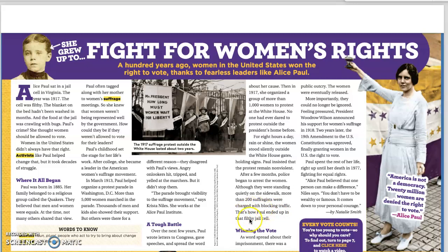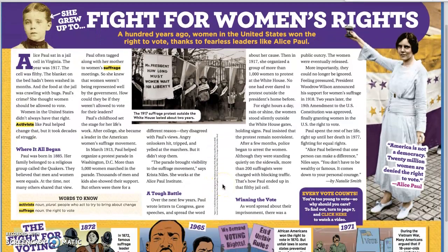Wait a second, I'm seeing that this part's connecting right back to the beginning. So the author starts off the text by giving us that narrative, and it goes right back over here. We see the beginning of that narrative. Okay, and something else that I'm noticing is I'm getting a lot of her actions. So she rallied up her group to protest outside of the White House, and that had never been done before. So not only is she determined to bring light to these important issues, but she also was very brave to get all of this started, winning the vote.